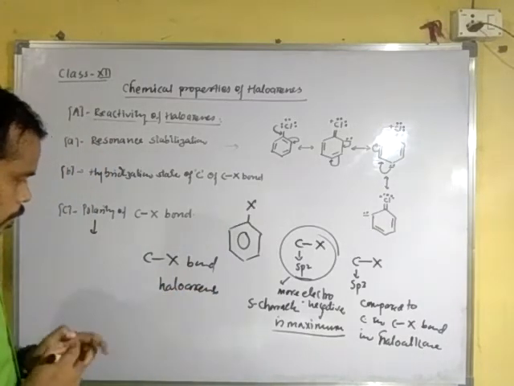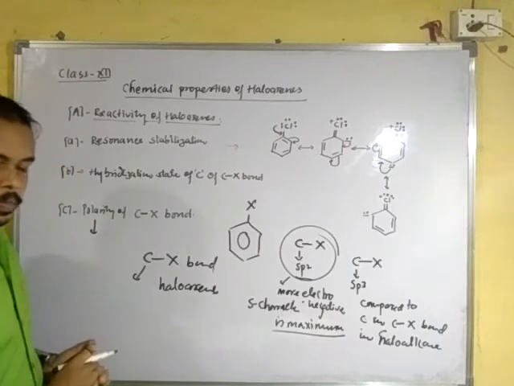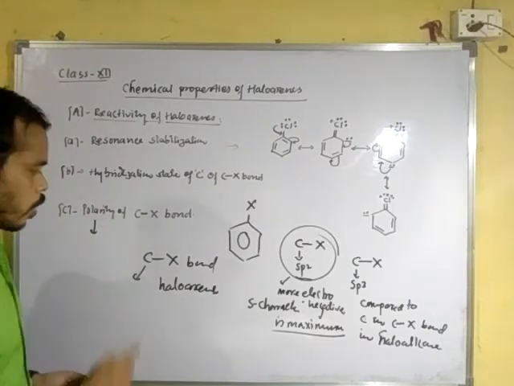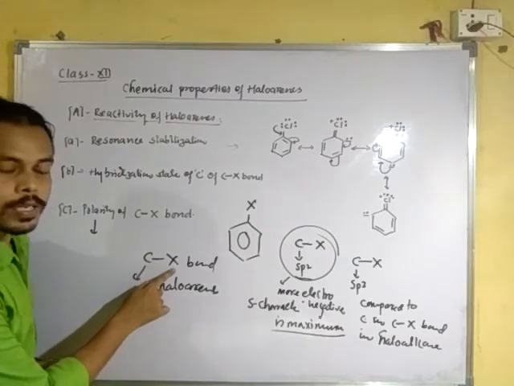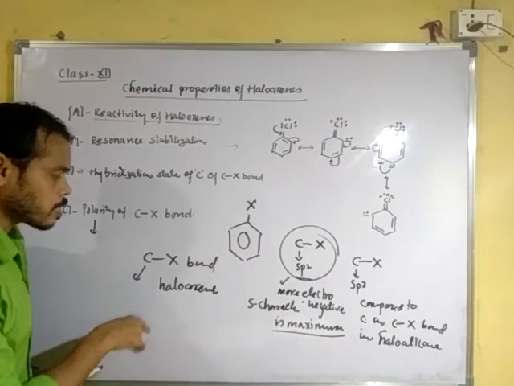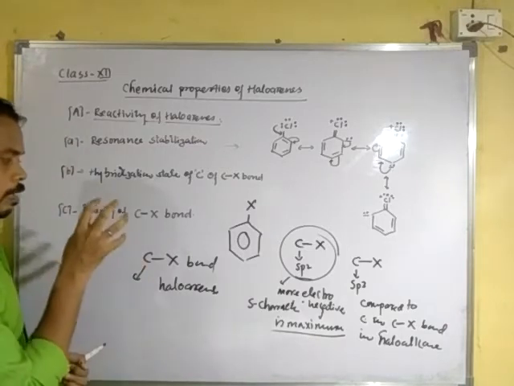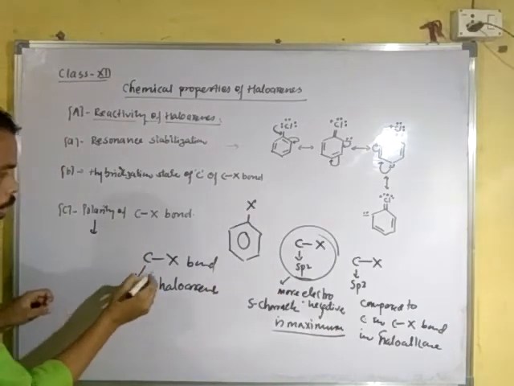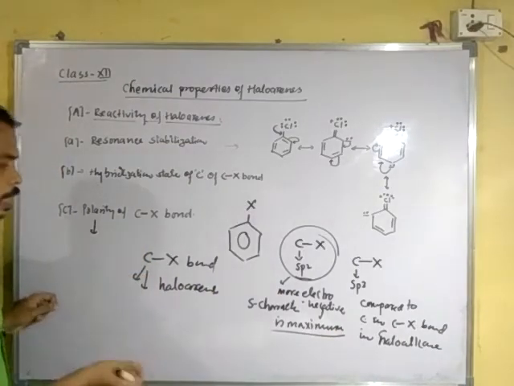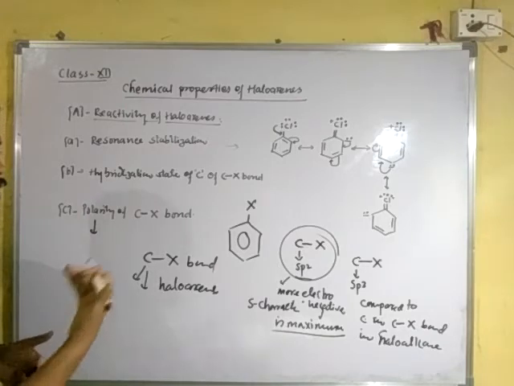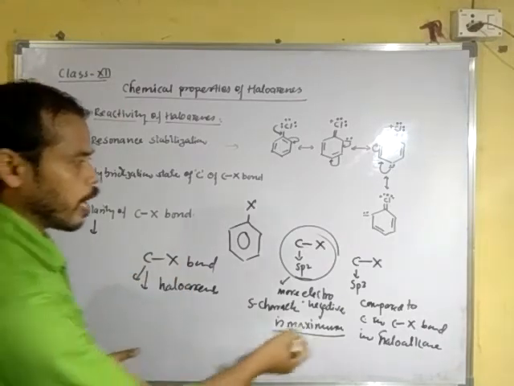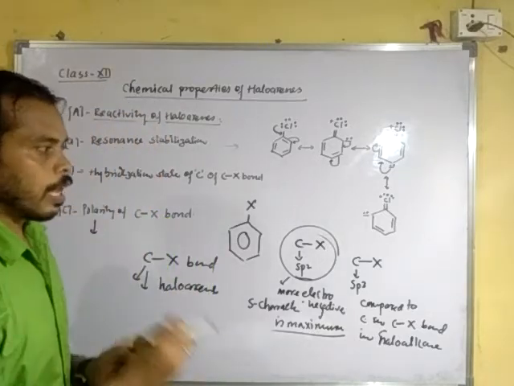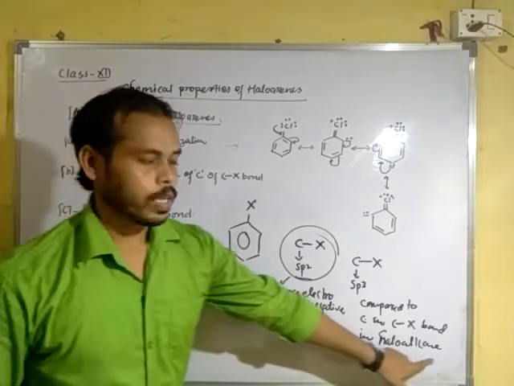Due to more electronegativity, they have less tendency to donate the shared pair of electrons towards the halogen atom. Due to this, it is less reactive as compared to this carbon atom, or you can say this carbon atom has higher electronegativity as compared to sp3 carbon in the carbon halogen bond in haloalkane.